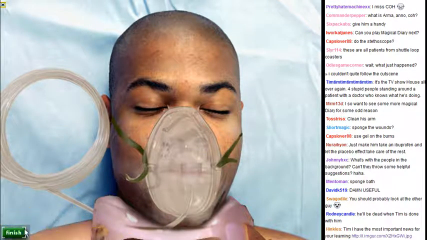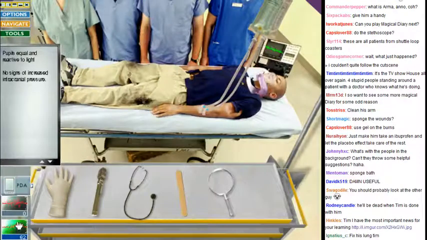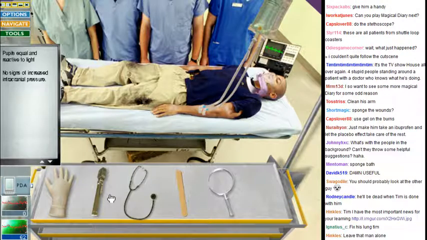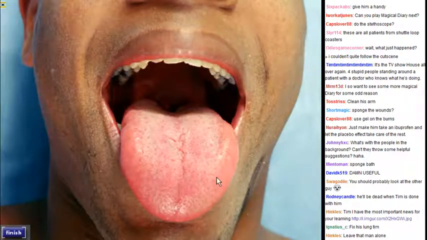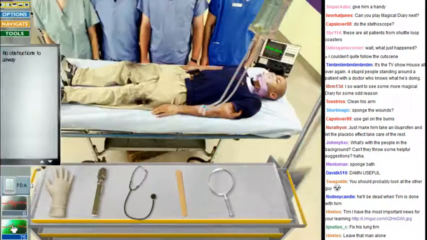Like the bruise is on top of the collar. Pupils equal and reactive to light. Well, that's good. Fix his lung. I'll get there. Oh, I should have checked for airway obstruction before I put the thing in. Oops. Oh well.